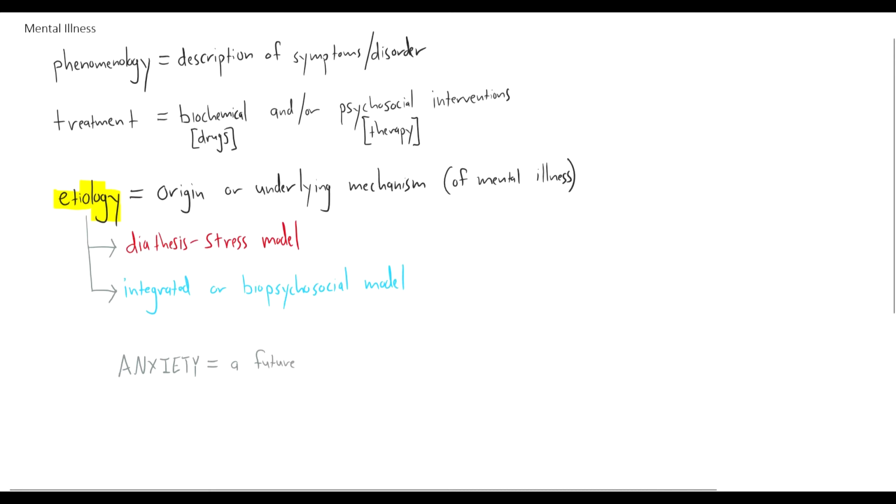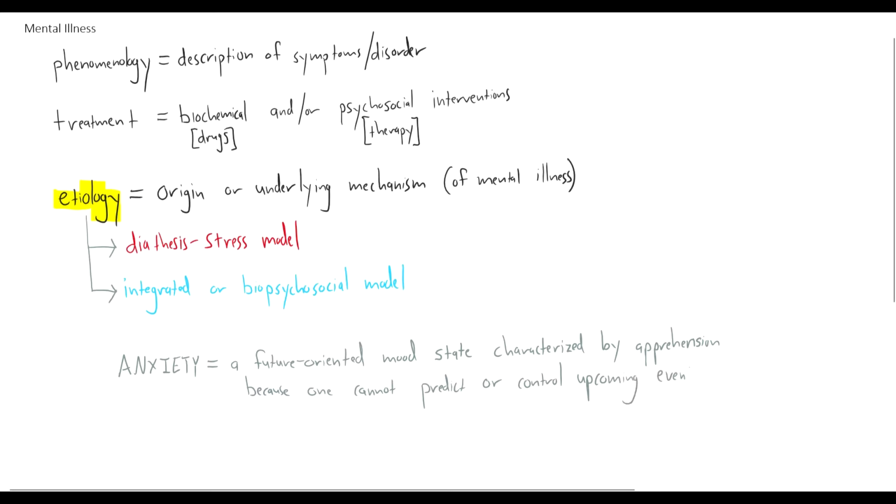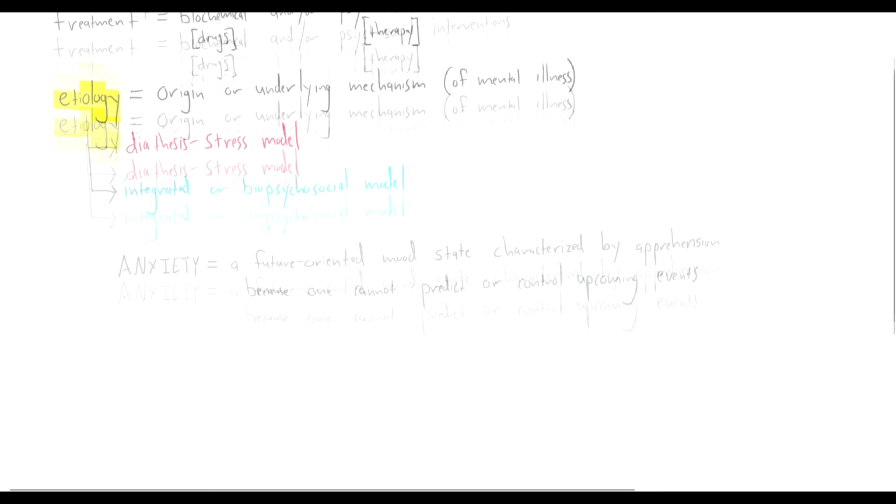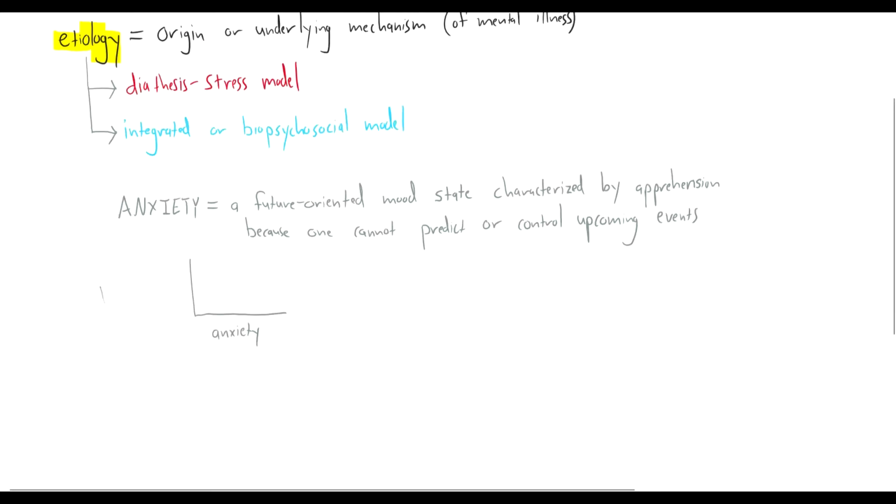And so when we talk about anxiety, we're talking about a future-oriented mood state, so forward thinking, that's characterized by apprehension because one feels out of control or cannot predict upcoming events. Remember back to when we talked about arousal theory and we have this curve of performance versus anxiety level. There's some optimal level of anxiety where performance or behavior is maximized, but with too little or too much anxiety, we see performance drop off.